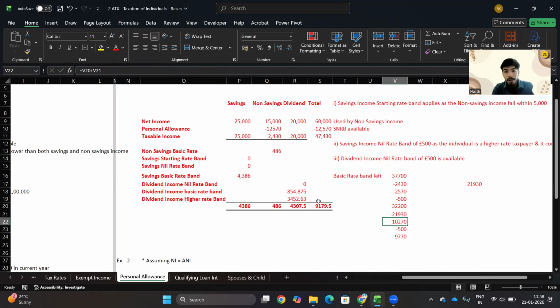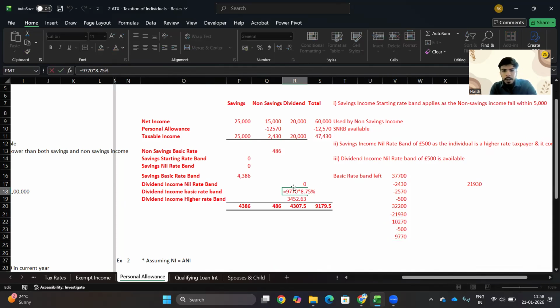Again, you have the dividend income nil rate band, available irrespective of what tax category you fall into. So the dividend nil rate band would be £500, so that would be 0 again. So what is the final amount available under the basic rate band to be taxed on dividend income? We have £9,770 calculated at 8.75%, which is our basic rate band. Now our basic rate band has been extinguished.